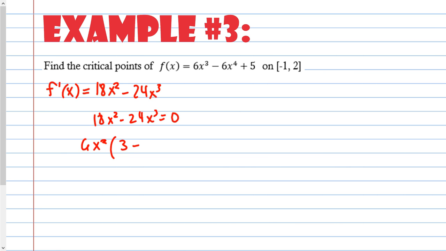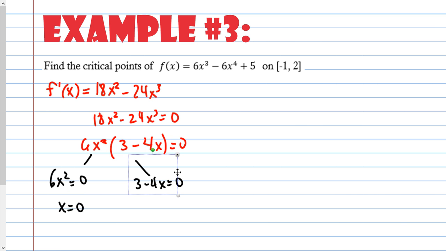So 6x squared times (3 minus 4x). Then use the zero product property. So 6x squared equals 0, which means x is 0. And 3 minus 4x equals 0, which means x equals 3/4.